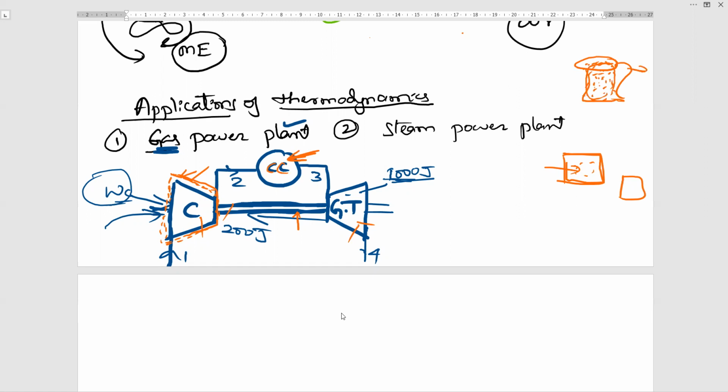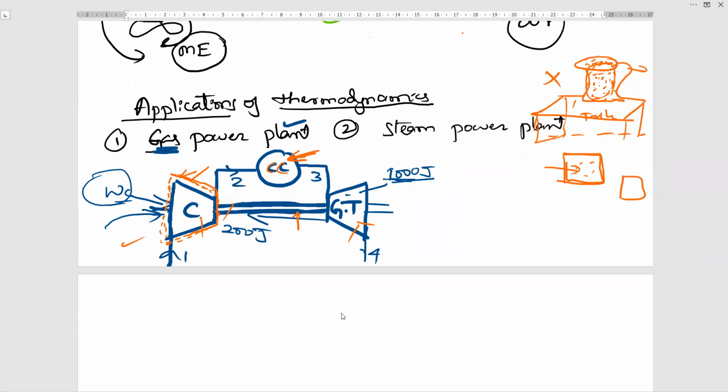Or if a cup of coffee is placed on a table, now you tell me which one is the surrounding again. This is my system. Yes, the table will be the surrounding. Table also. Correct. This is not an example of thermodynamics, but just for understanding, I told you this, as an understanding of thermodynamics.